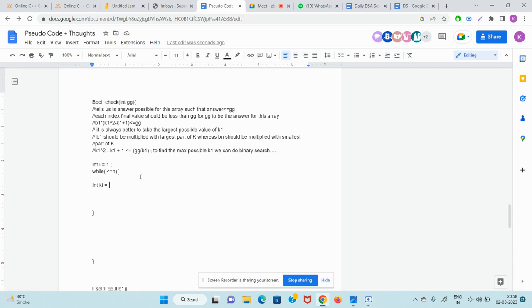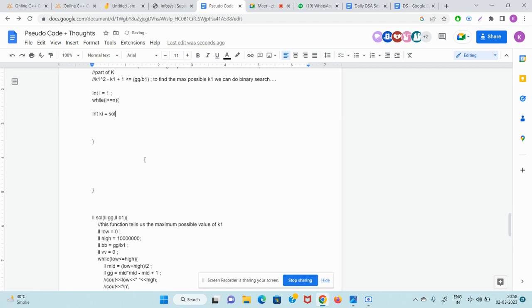What is the maximum possible value which I can use such that it is less than equal to gg by b1? Gg by b1 means gg I already know, and bi, right? So I should write here sol of gg comma b of i. So guys, it means ki